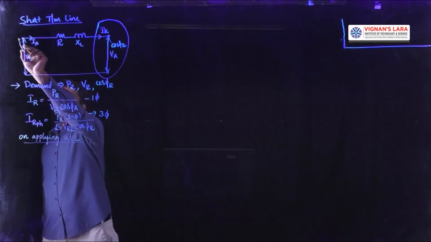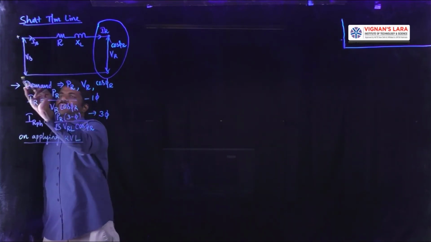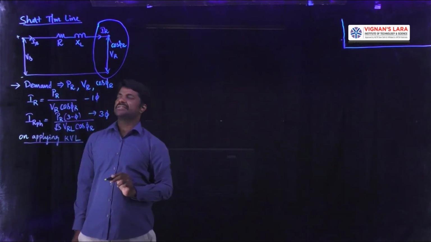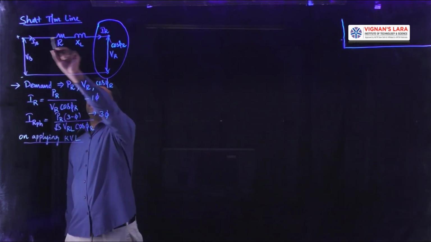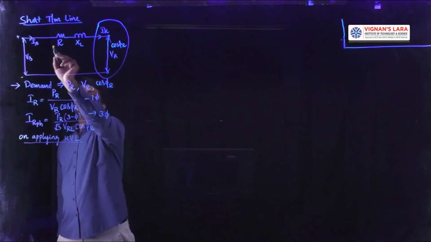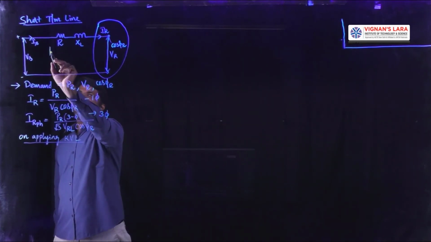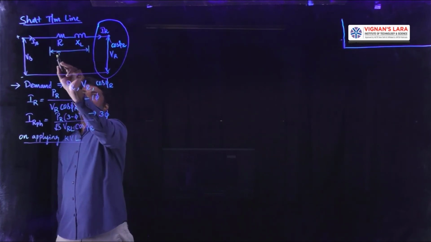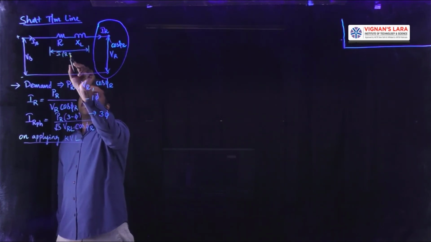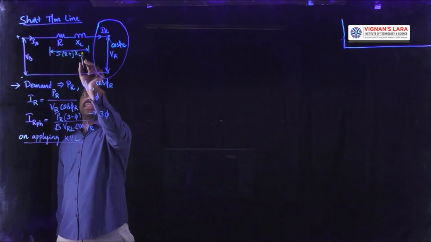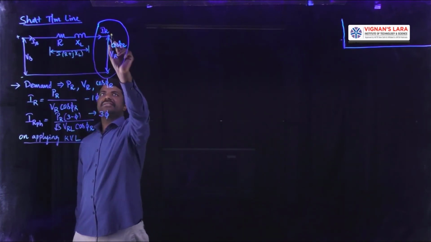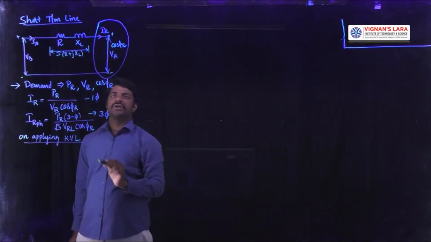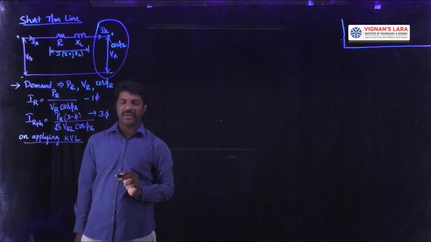then this is assumed to be positive, this is assumed to be negative based upon the directions of the current passing, and hence the current will pass through this, so that the drops are identified as the ohmic drop, which is equal to I into R plus J XL, and this is plus voltage and this is minus voltage, assuming that there is a load of PR.